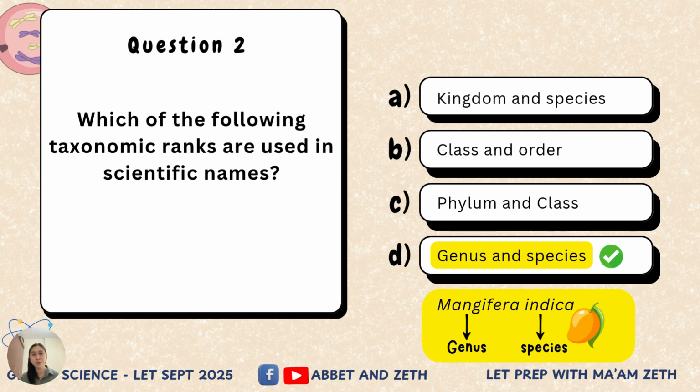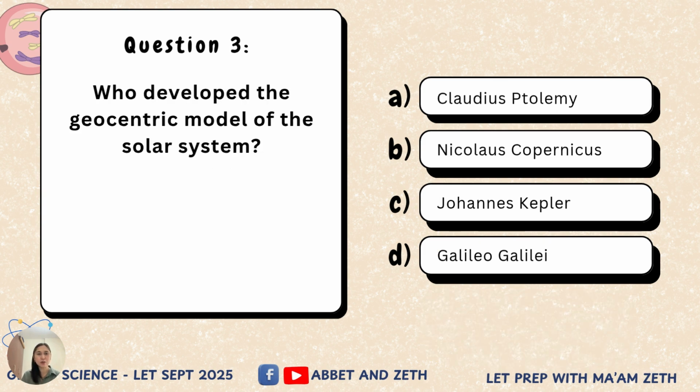the scientific name of human is Homo sapiens. Homo is the genus part. The genus means man, and sapiens is the species, and this means wise. Homo sapiens means wise man. Okay, I hope that is clear. Let's go to question number 3.